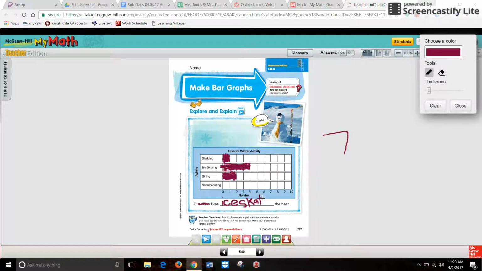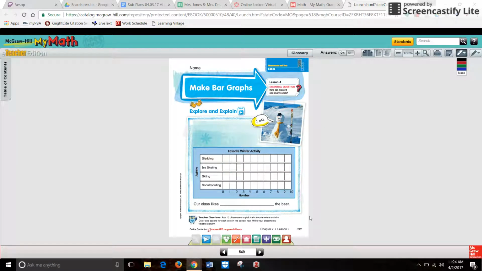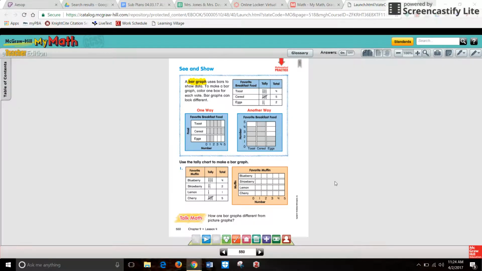Okay. So now let's look at the next page. It has bar graphs already colored in for you, and then you just have to answer questions. And it uses tally charts to help you look at the data too. So you have tally charts with the totals, and then you have to color in the bar graph on your own. Well, you're not looking at this page, so I'm just going to do it really quick for you. It says use a tally chart to make the bar graph.